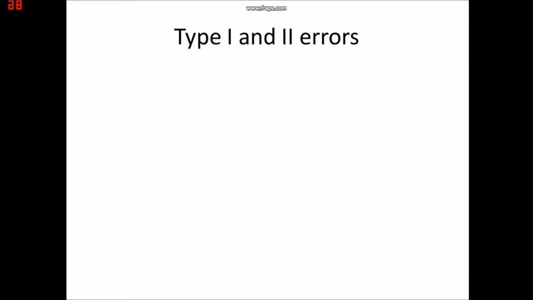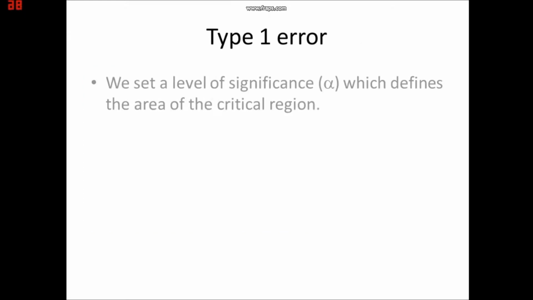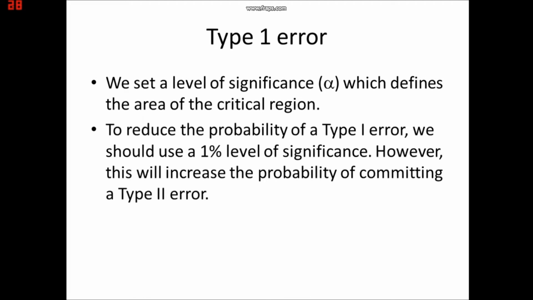Type 1 and Type 2 errors. Type 1 error occurs if we reject H null when H null is true. In hypothesis testing, we set a level of significance, alpha, which defines the area of the critical region. To reduce the probability of type 1 error, we should use a 1% level of significance. However, this will increase the probability of committing a type 2 error.